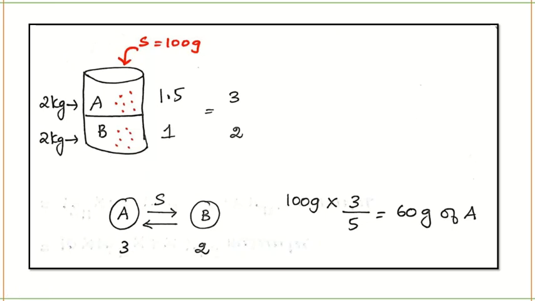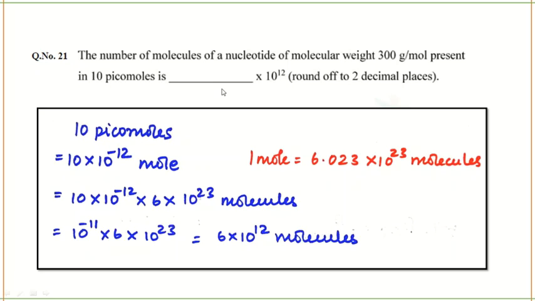Very simple. I've told you how you can find it for solvent A. You find and tell me how much of the solute is present in solvent B. Tell me in the comment section. Okay, so let's move on to the next question.